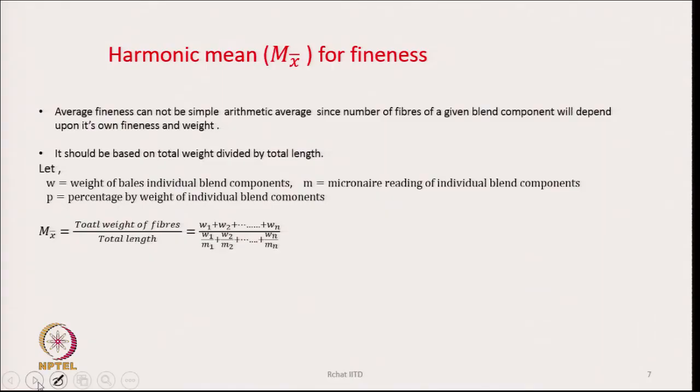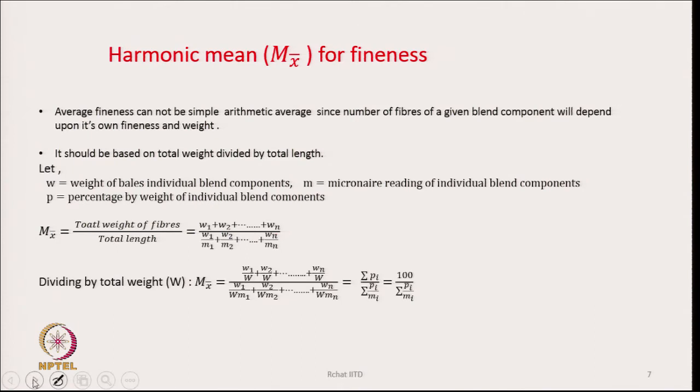Total weight of fiber is going to be W1 plus W2 up to Wn, if these are the weights of individual components, and the total length will be the ratio of weight by micron value, which is microgram per inch. Therefore, W1 by M1, W2 by M2, up to Wn by Mn, the sum of these is going to be the total length.